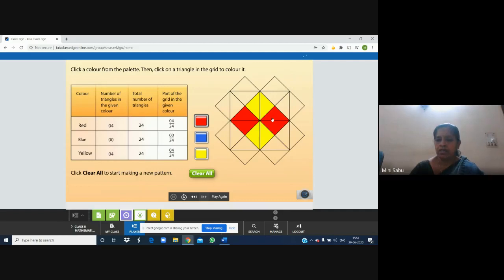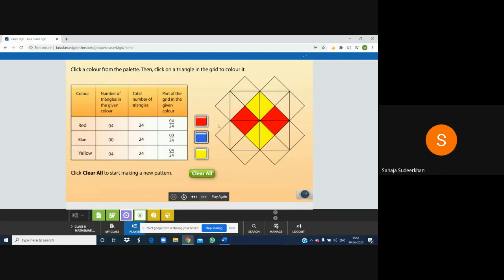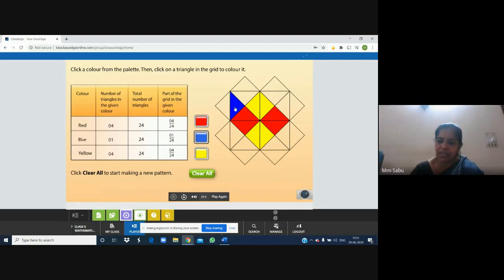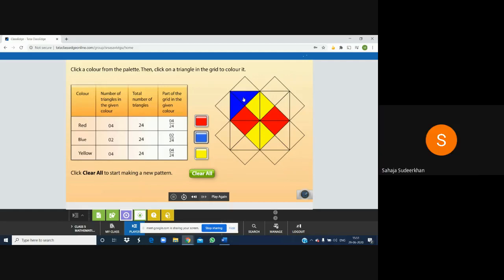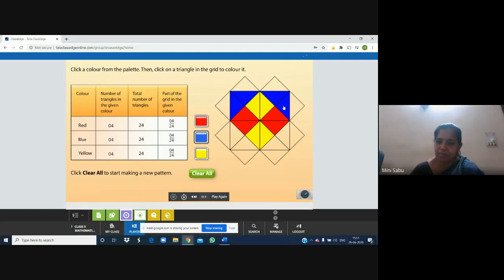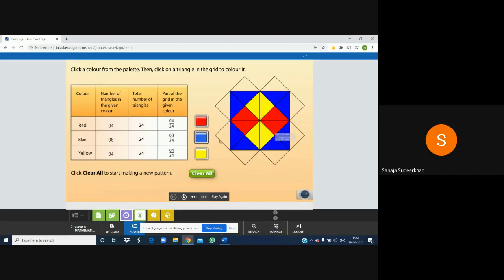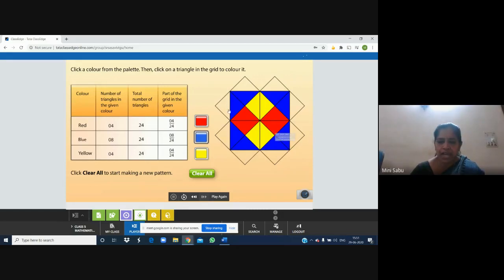Okay, children, now I feel like taking blue color. Are you enjoying or not? Yes, ma'am. Blue here, blue here, blue here, blue here, and blue here. Okay. Now here, 1 2 3 4 5 6 7 8 triangles are left. So I think I will take yellow and color these two, top and bottom.